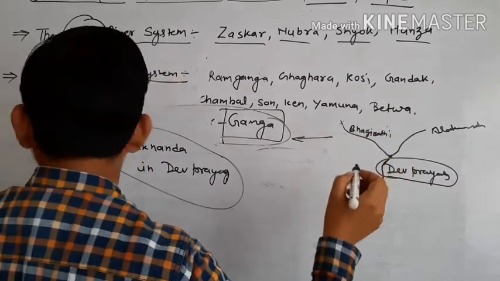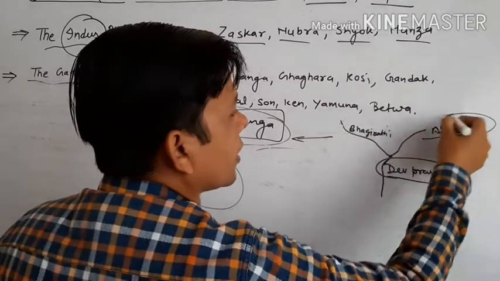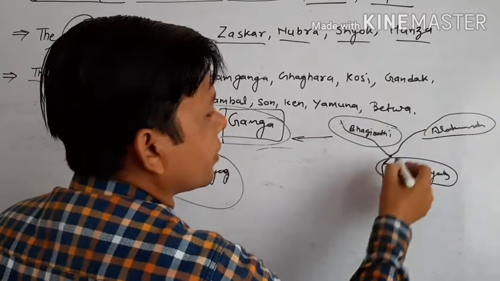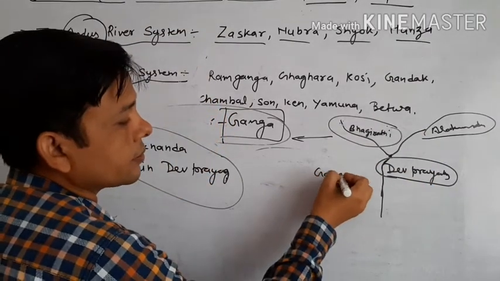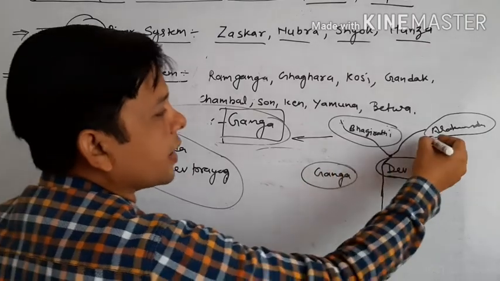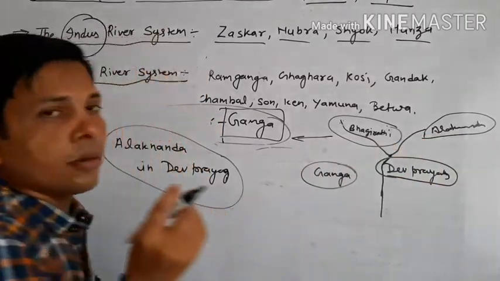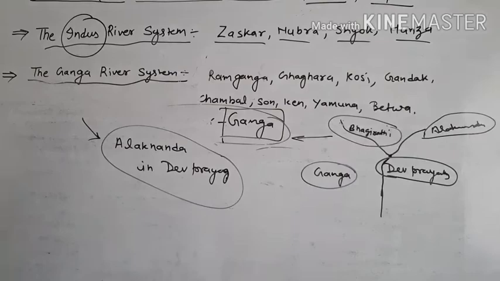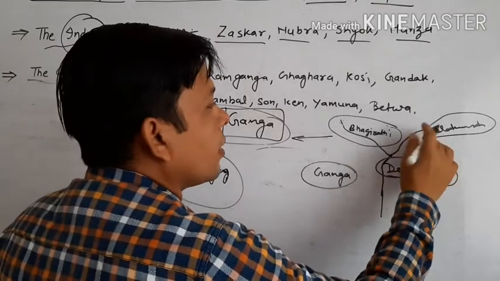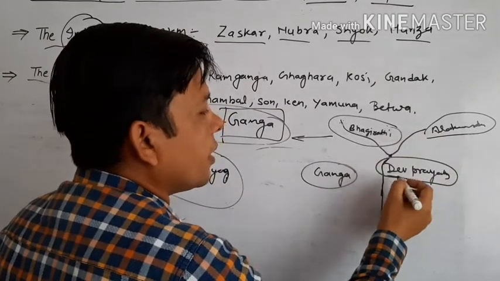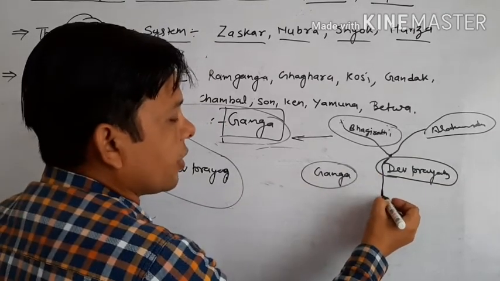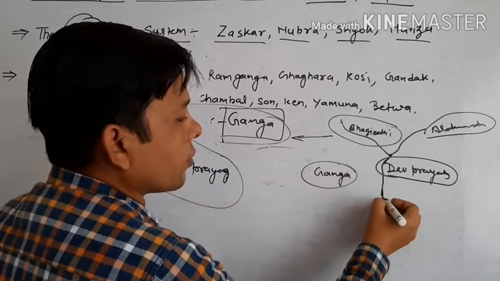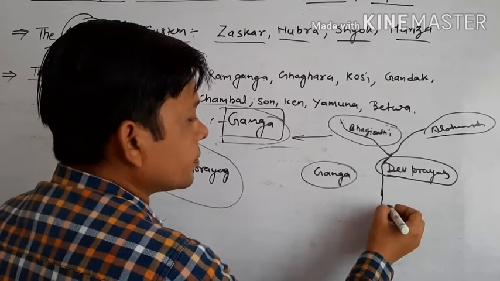Alaknanda is a big river and Bhagirathi is a small river. After that, the Ganga flows down to Haridwar.